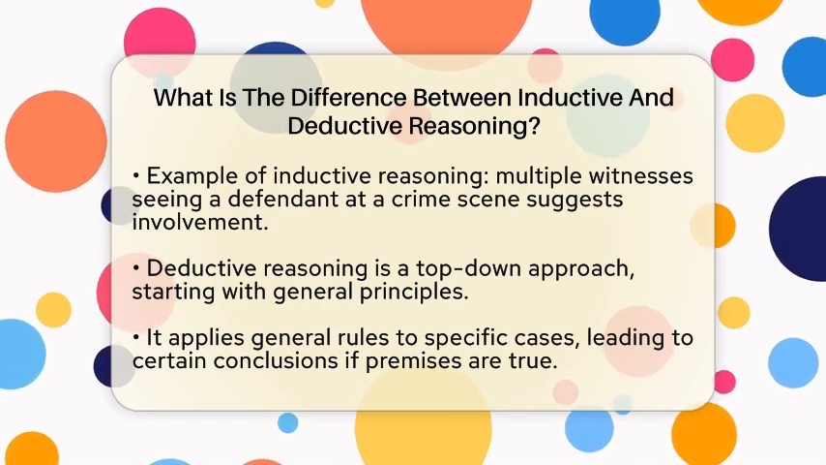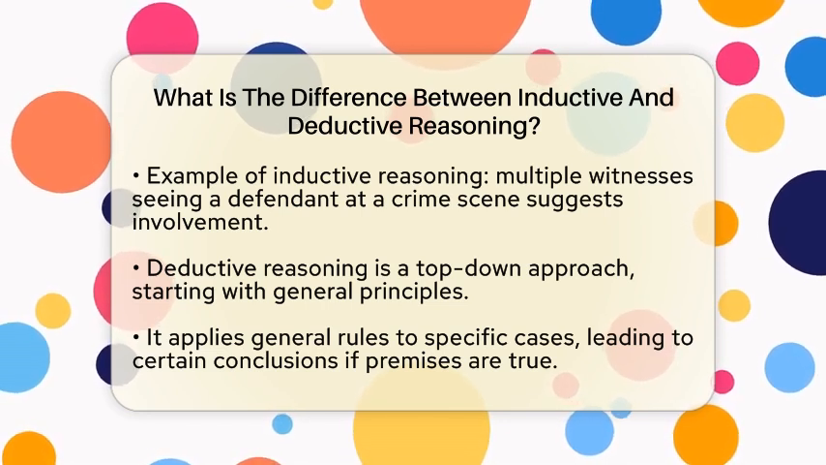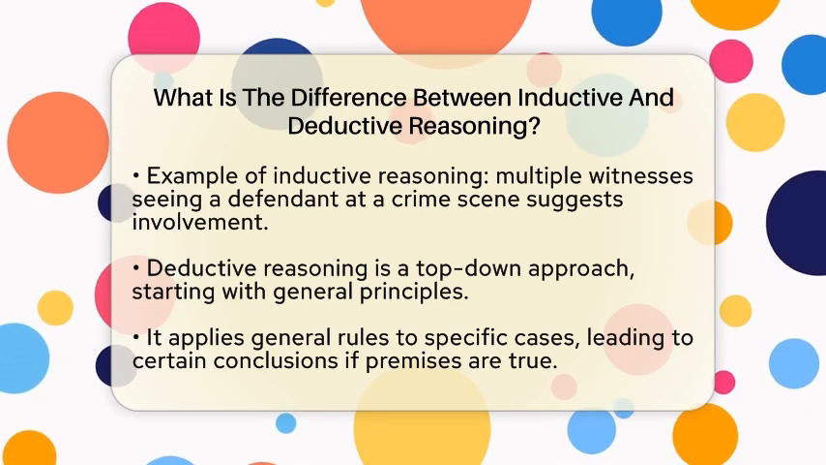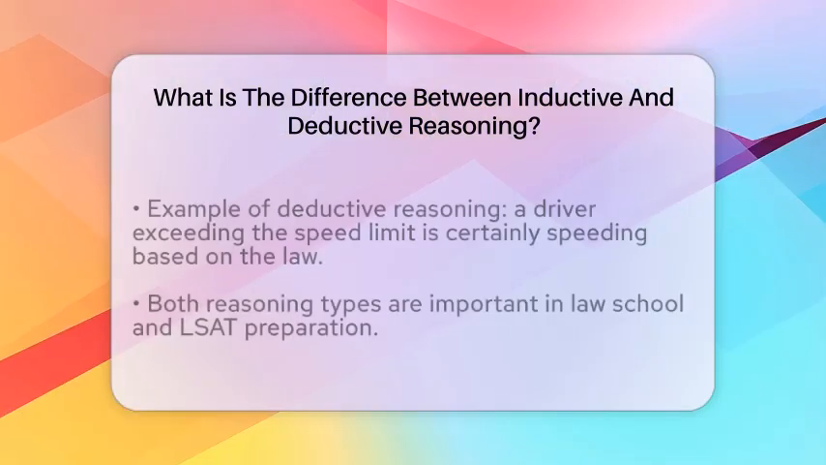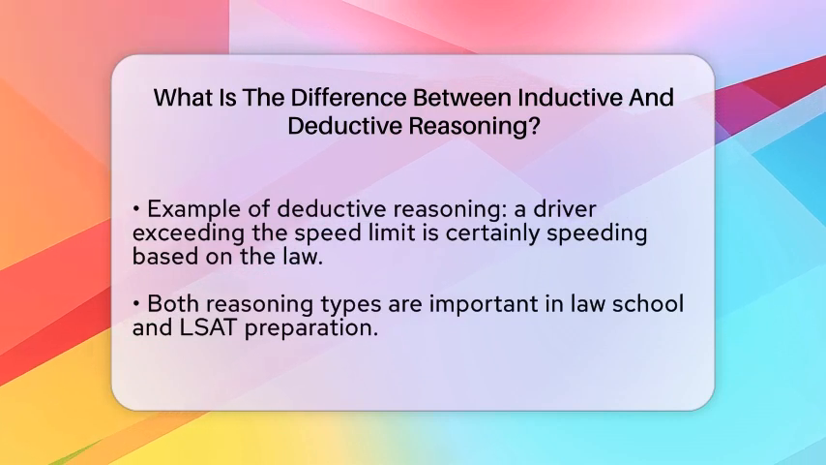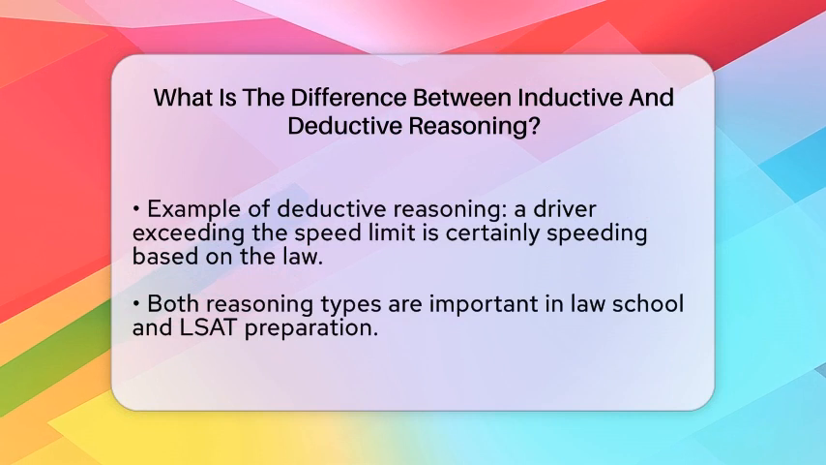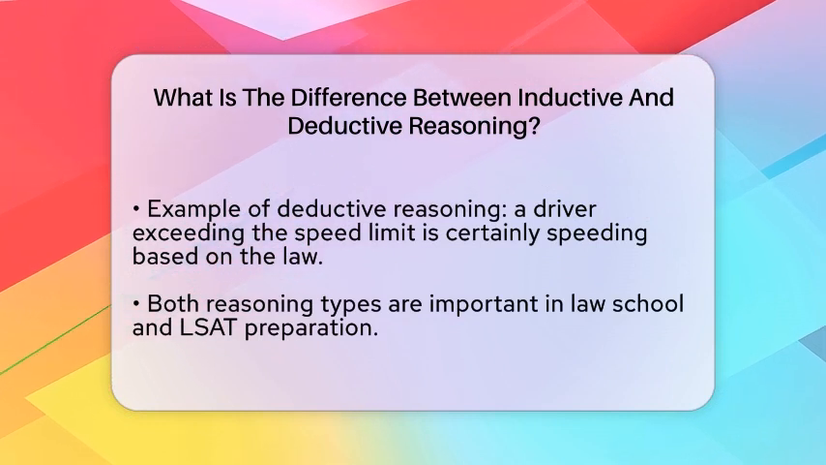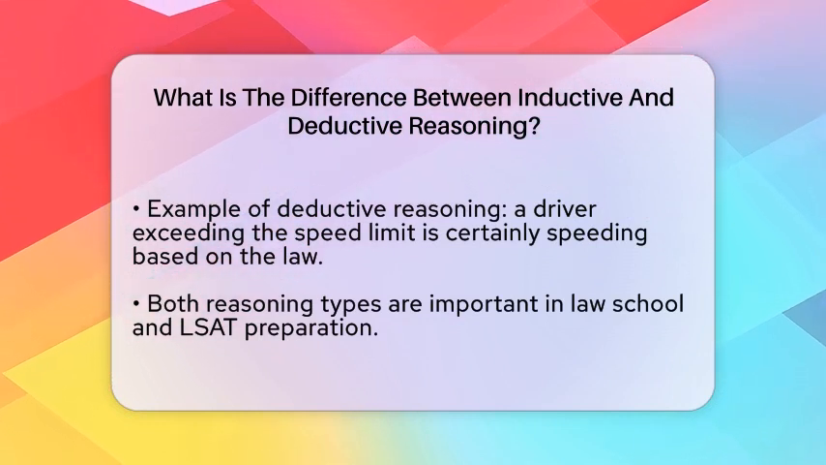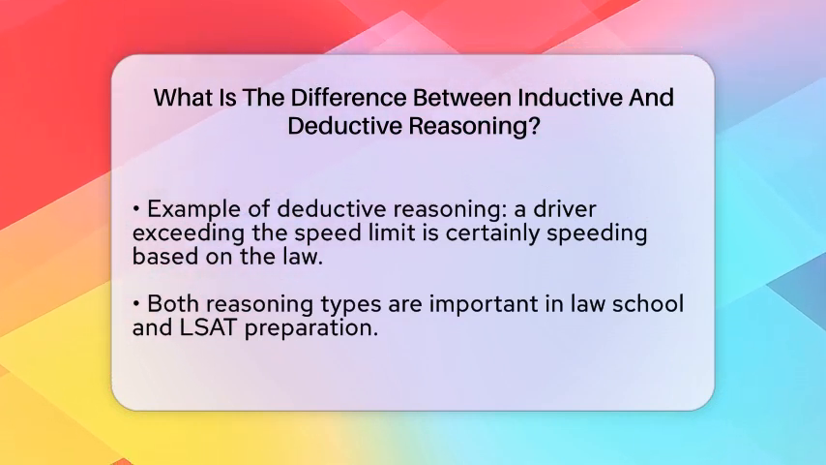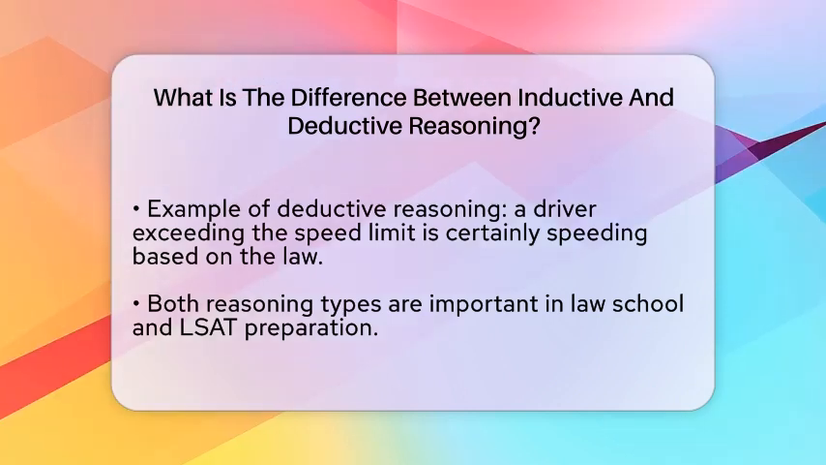In the context of law school, both types of reasoning play important roles. Inductive reasoning helps lawyers connect evidence to conclusions. If a defendant is seen stumbling, slurring words, and smelling of alcohol, one might infer that the defendant is intoxicated. This reasoning is essential when direct evidence is limited.